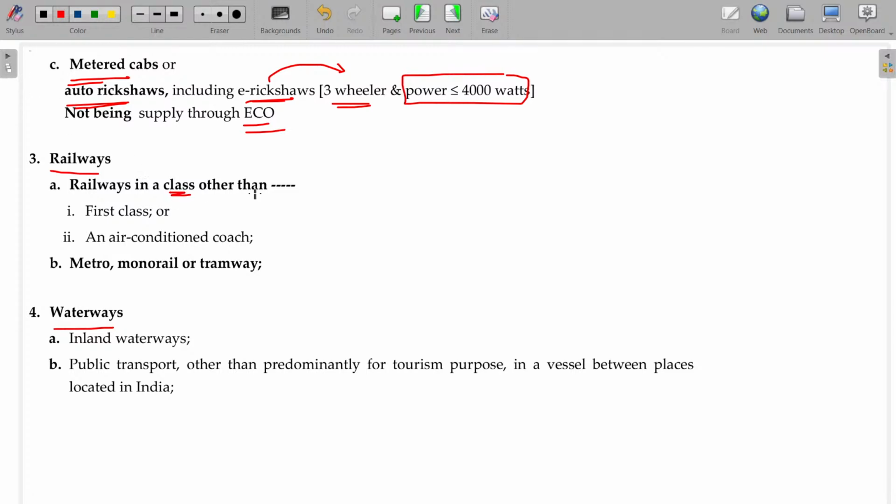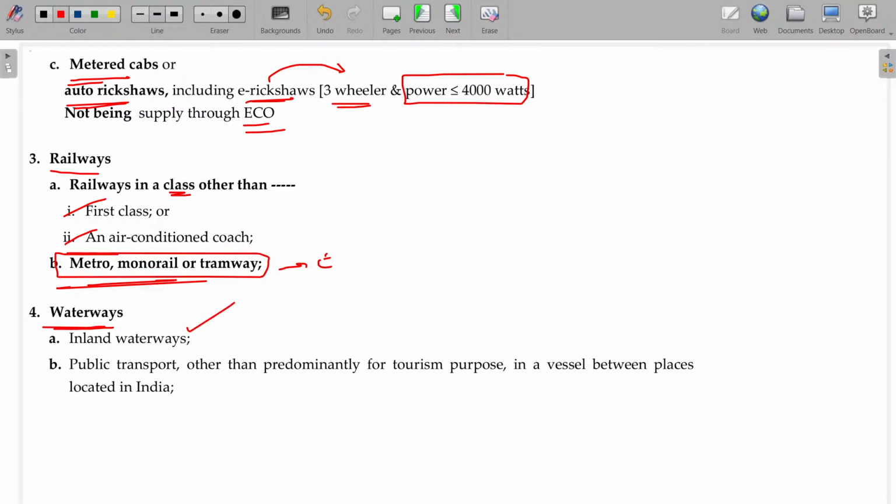Railway in a class other than first class and air conditioned. So first class and air conditioned railways are always taxable. General class and sitting unreserved will not be taxable. Okay. Metro, monorail and tramway: is that clear? Sorry, these are exempted. Metro, monorail and tramway are exempted.